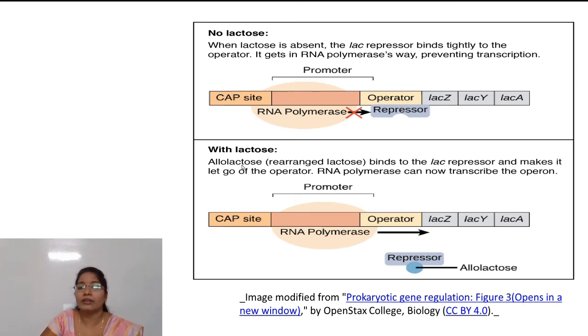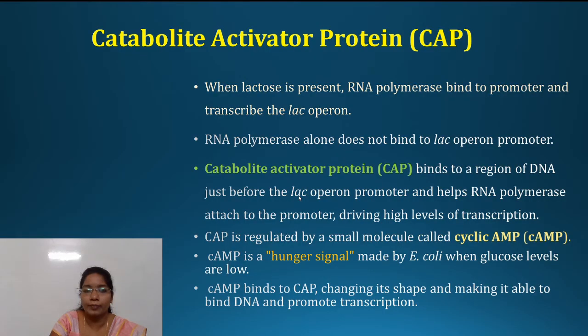Whereas when lactose is present, the repressor will be released from the operator region, as allolactose binds to the repressor and releases it from the operator. Now RNA polymerase will transcribe the operon. Okay, so these are two conditions.